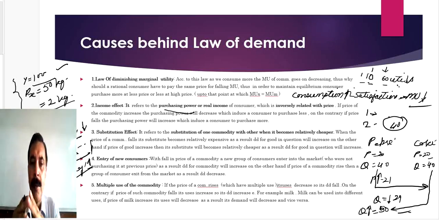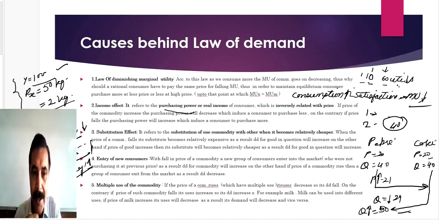So when the price of a commodity falls, a new group of consumers enters into the market. The number of buyers of that product will increase and the demand will increase. With the rise in price of that product, those who are marginal consumers, who were just adjusting anyhow, will leave the market, which means they stop consumption of that product. The number of buyers will decrease, and demand will decrease. Okay.